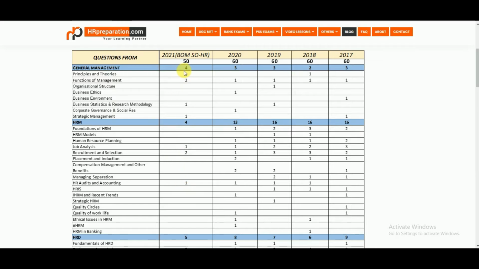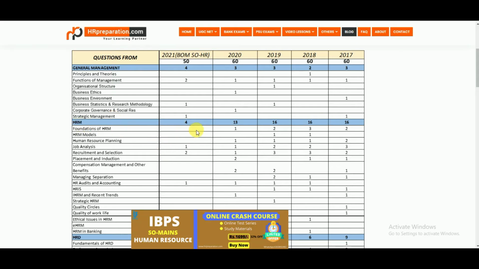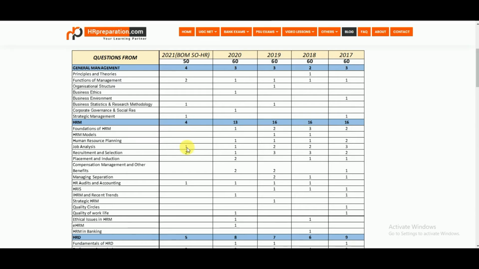If you take management, there were 4 questions from management: 2 questions from functions of management, 1 question from business statistics and research methodology, and 1 question from strategic management. Coming to human resource management, 4 questions were asked: 1 from job analysis, 2 from recruitment and selection, and 1 from HR audits and accounting. So these are the number of questions from human resource management.